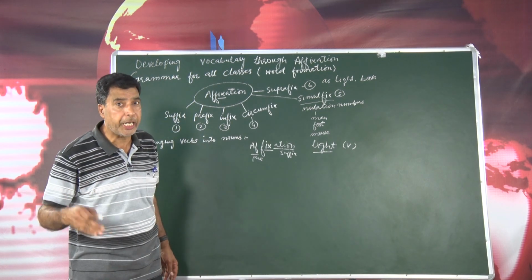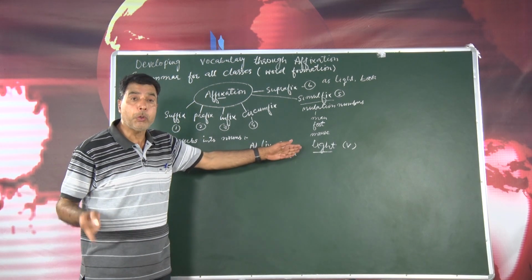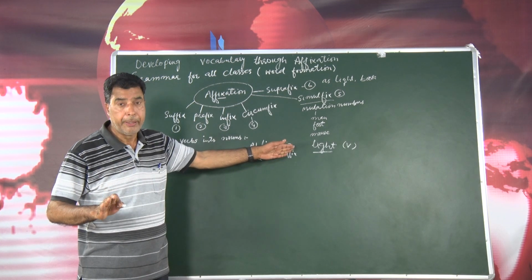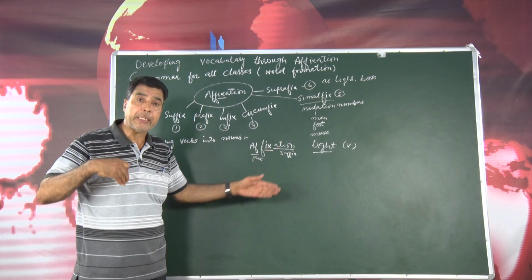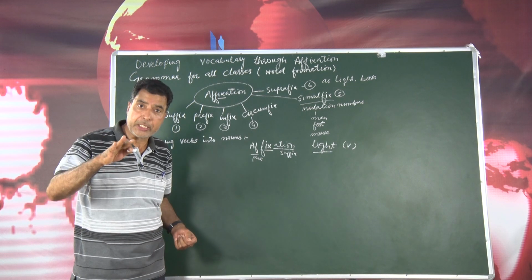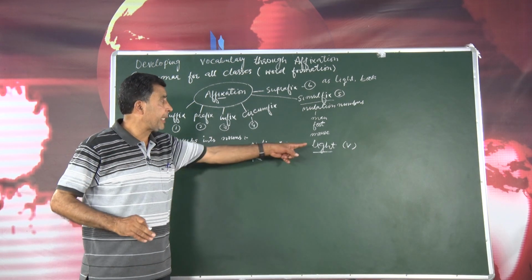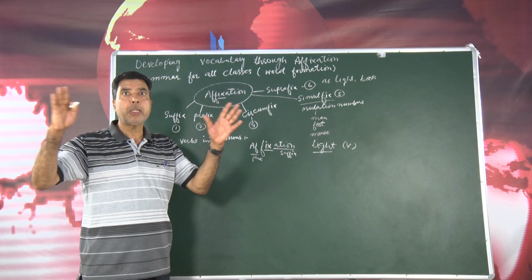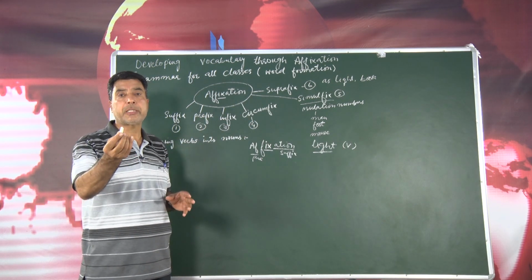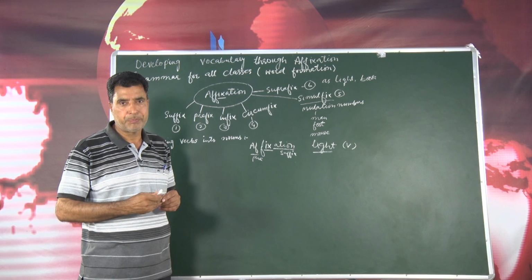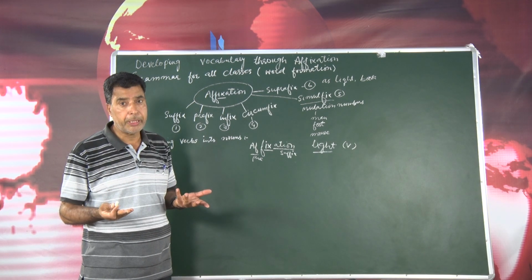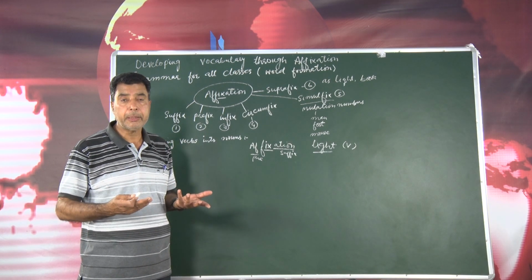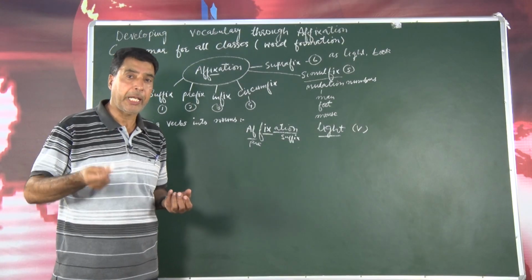When there is no change in a word, we do not add anything to a word, but we use it as a different part of speech. So that is suprafix. How? For example, if we use this word as a verb, I will say, light the candle please. So light, no change in the spelling, but change in meaning as verb.